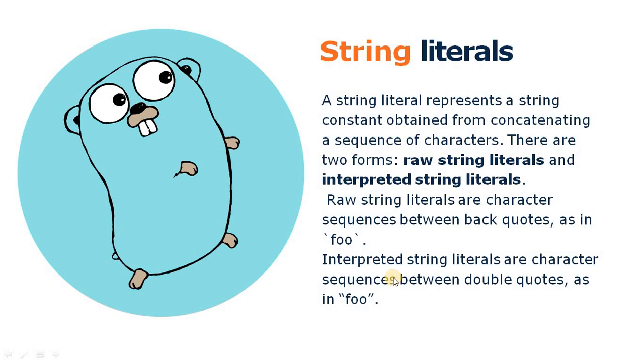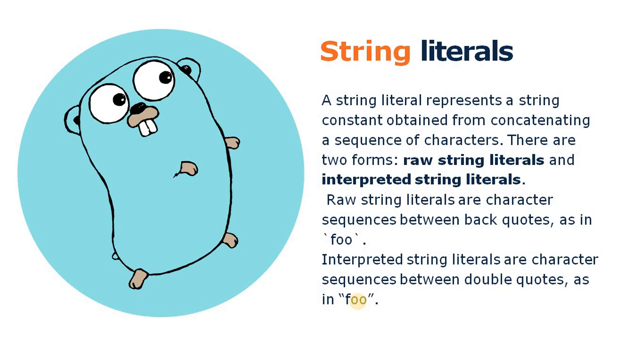The second form is called interpreted string literals. Those are the characters encoded between double quotes. Like here we mentioned foo, double quoted. We defined the characters F and double O, which are encoded between double quotes.